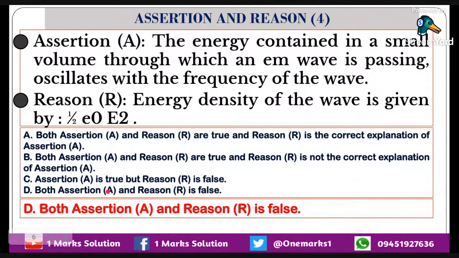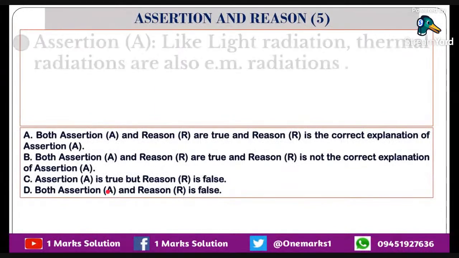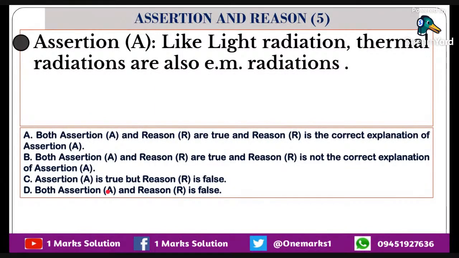That means the assertion and reason is false. Let us move on to the fifth one. Like light radiation, thermal radiation are also electromagnetic radiation. Thermal means something related to heat. Infrared will also come under electromagnetic radiation. You know that visible light, after that ultraviolet and next one infrared.